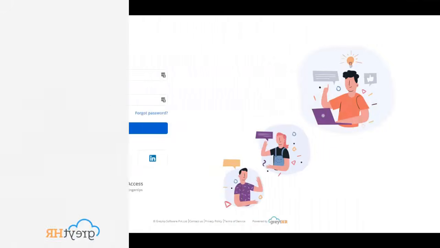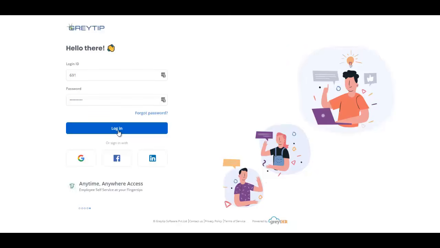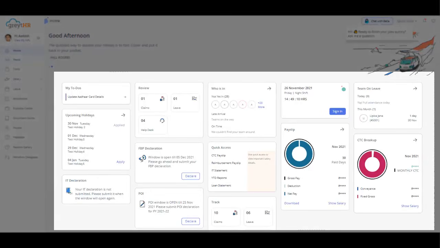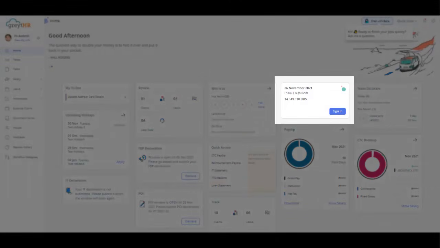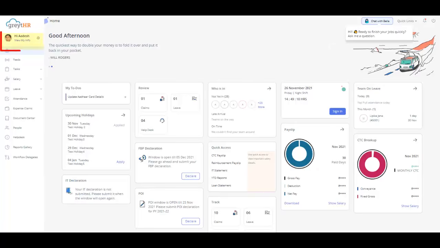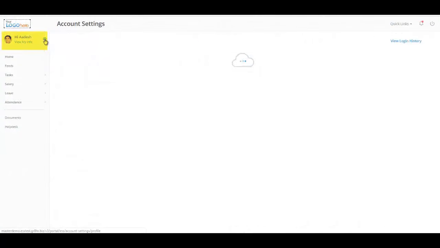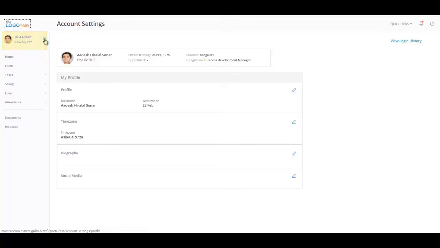Log into greytHR's employee self-service portal using your employee ID and the password. On the landing page, you will get quick access to your workflow request, leave information, upcoming holiday details, along with a manual sign-in option to mark your attendance. Click on View My Info to view your profile information and use the settings icon to manage your profile.